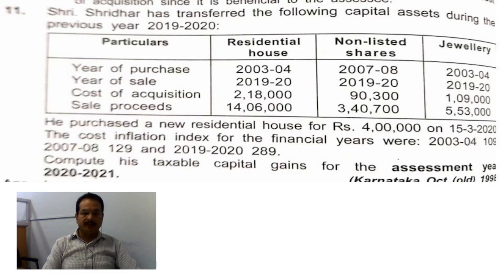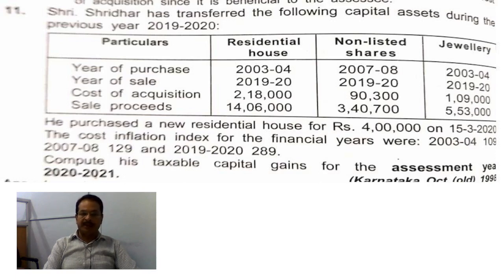Therefore, long-term capital gains in the outer column 5,53,000 minus 2,89,000. That comes to 2,64,000 in the outer column.